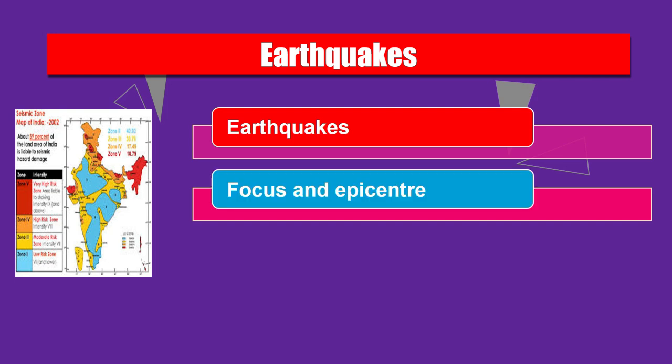First of all, you must know what the focus and epicenter are. The point where the energy is released is called the focus or the hypocenter of an earthquake. The point on the surface directly above the focus is called the epicenter. That is the first surface point which experiences the earthquake waves. A line connecting all the points on the surface where the intensity is the same is called the isoseismic line. So these are the main important vocabularies in earthquakes.